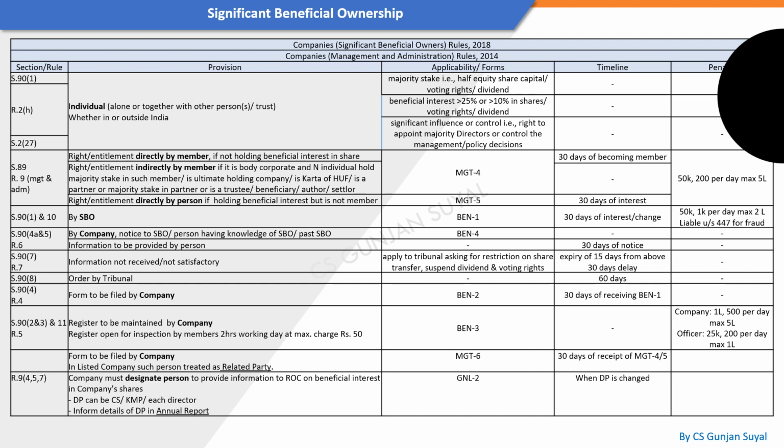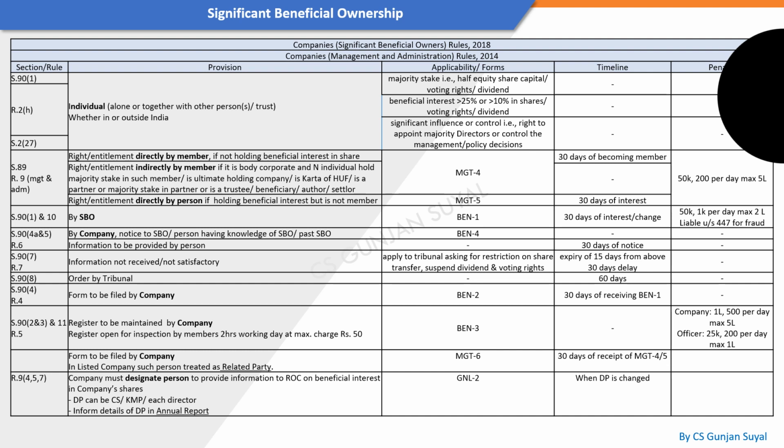Now, the person to whom the notice is sent has to reply within 30 days. If the information is not received, or the information you think is not satisfactory, or they are not providing the complete information, then you can apply to the tribunal saying that since we are not receiving information from this person, please restrict their right to transfer their shares or suspend their dividend or the voting rights.